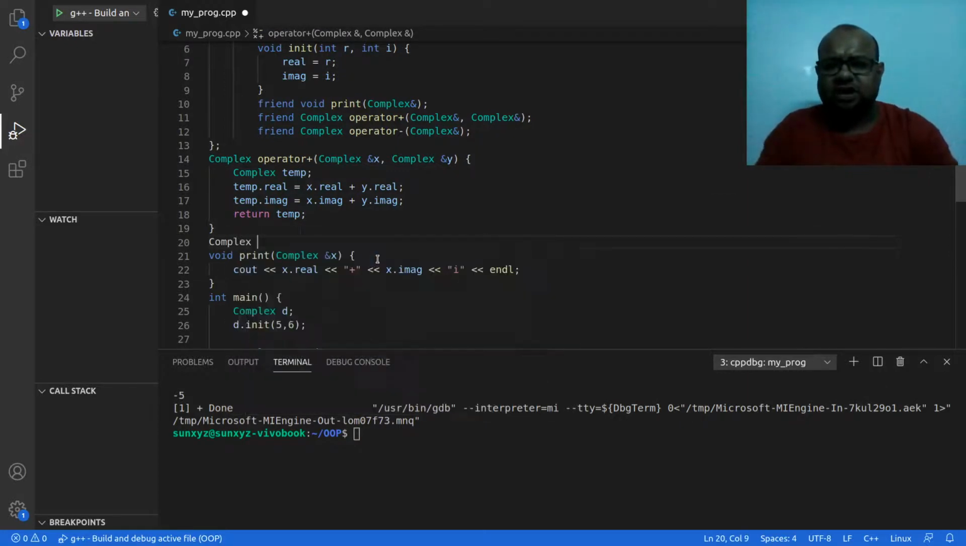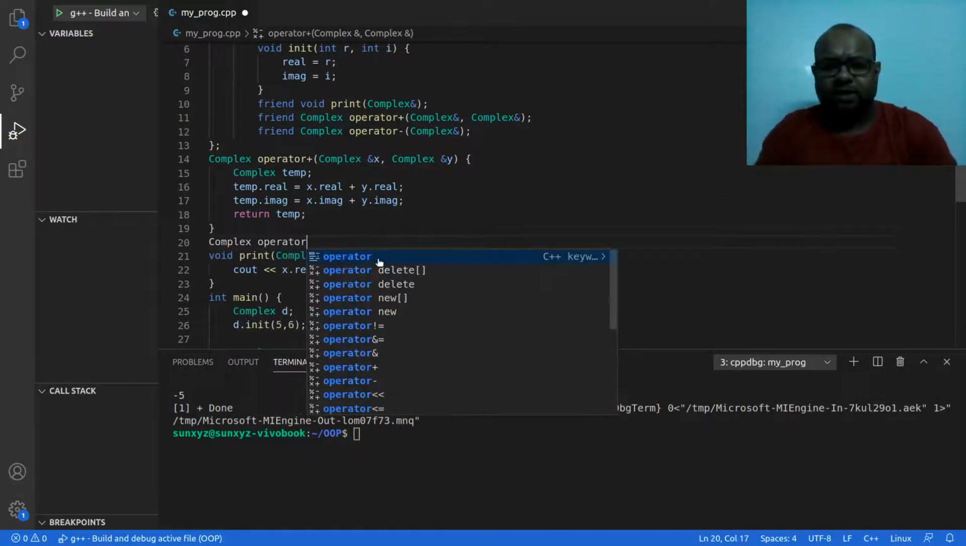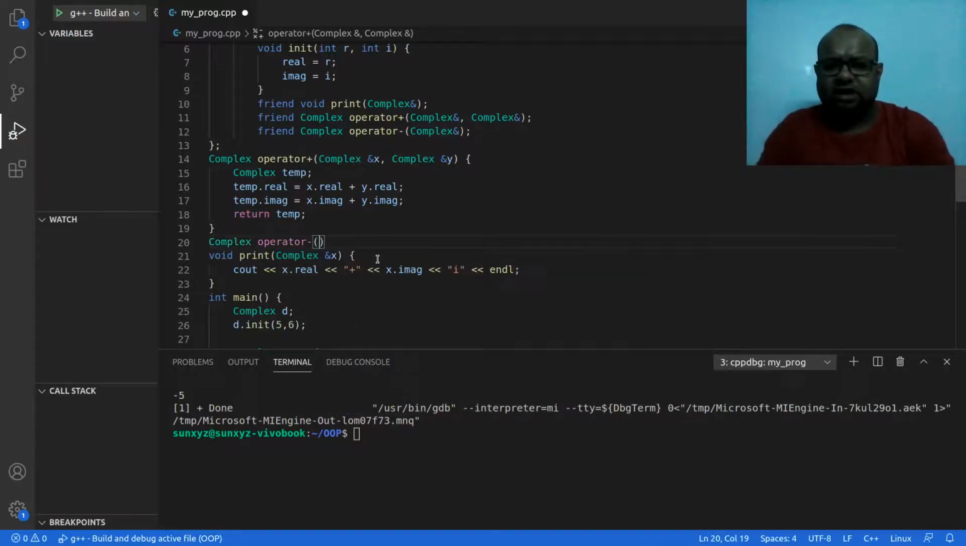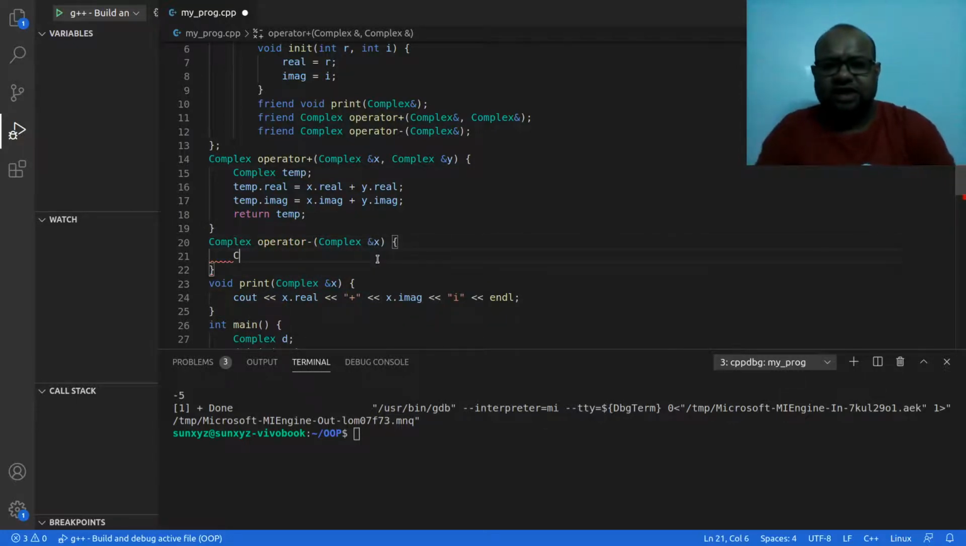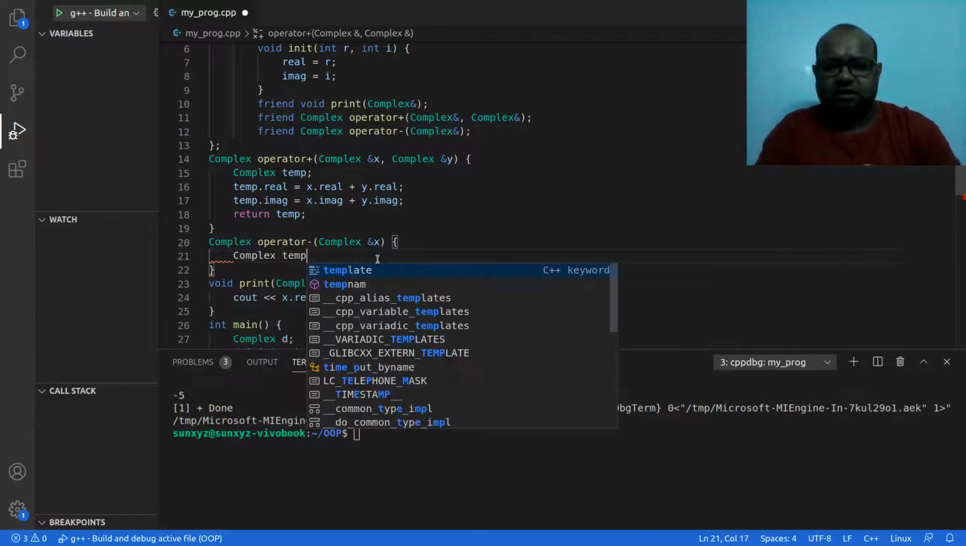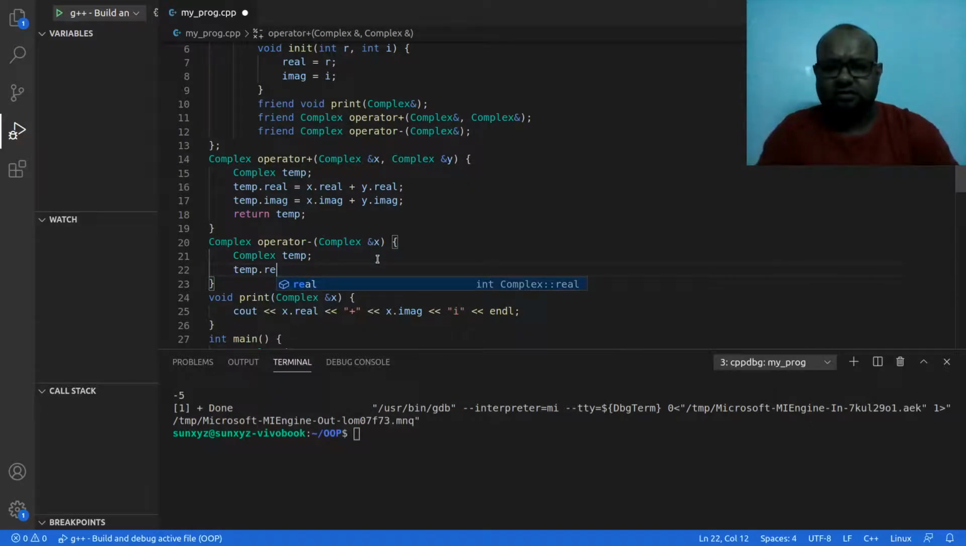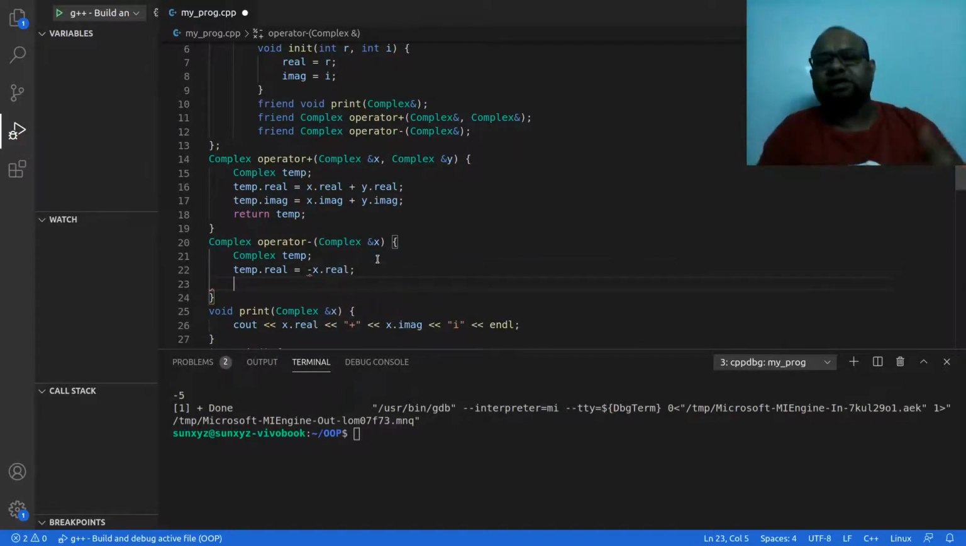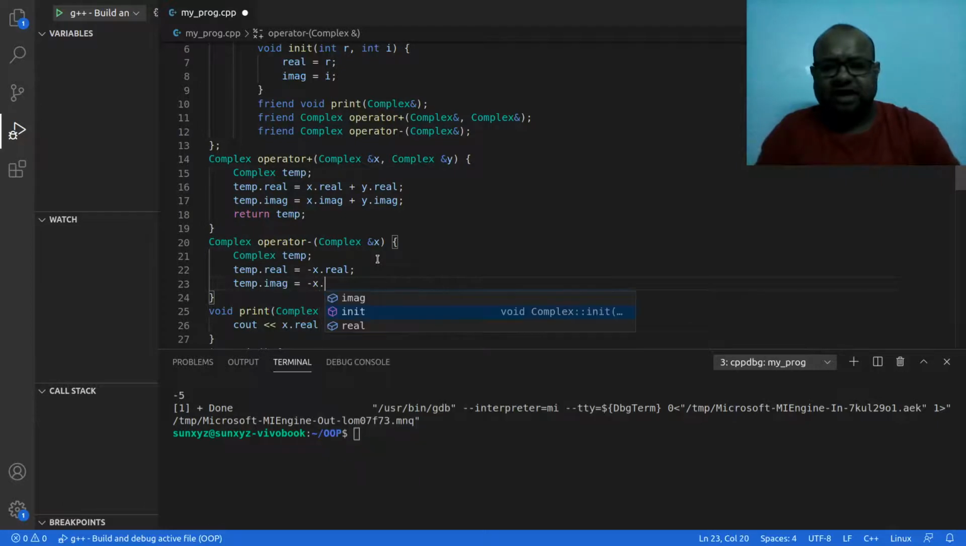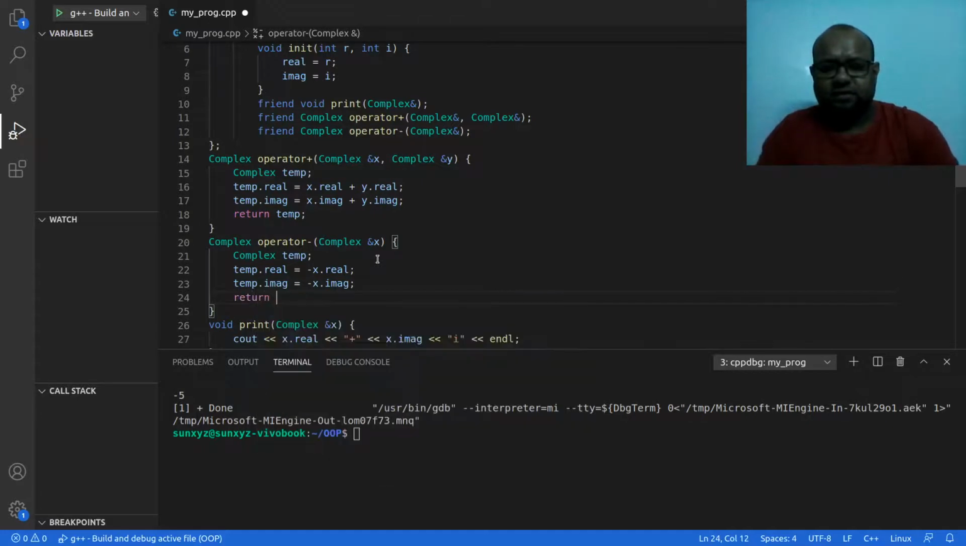So let me go ahead and try to implement this operator minus. It is going to take a complex number as parameter. I'm going to call that x. Now inside here I'm going to create a complex number called temp. Its real is going to be minus of x dot real. X is the parameter that I'm going to pass. I'm going to take the minus of that, and then temp dot imaginary is equal to minus x dot imaginary. And then I return temp.